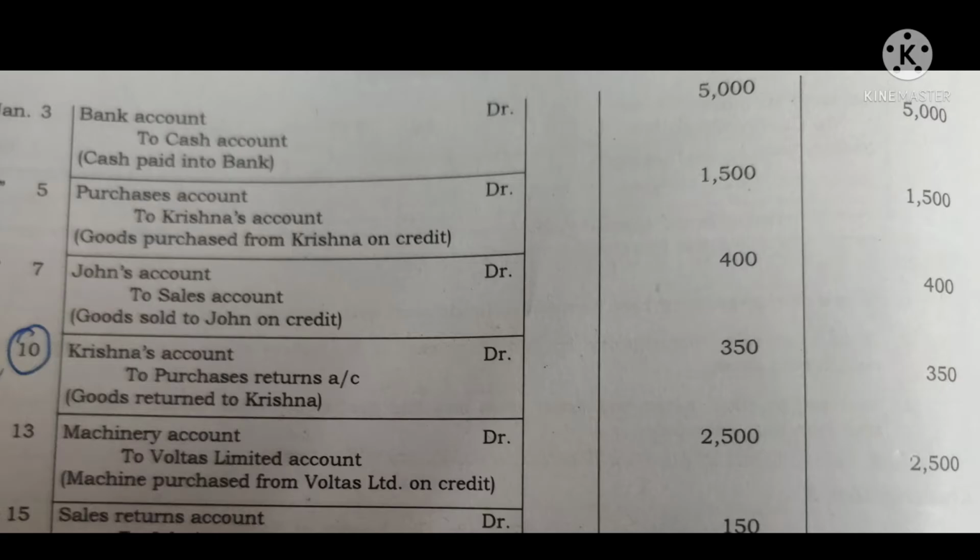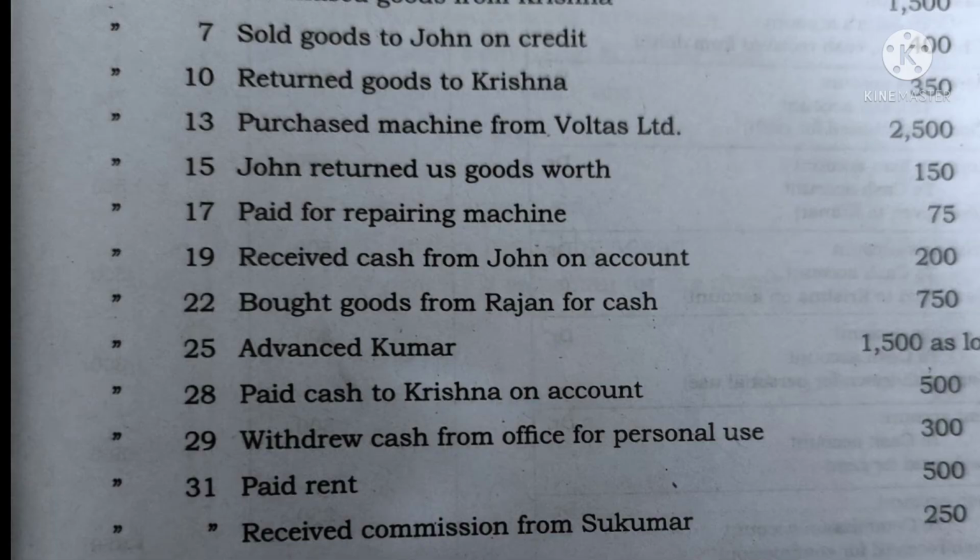Okay, next is returned goods to Krishna. That means we purchased goods from Krishna and now we are returning them. So the entry will be the exact opposite of purchase of goods. When we purchase on credit, the entry is purchase account to Krishna's account.